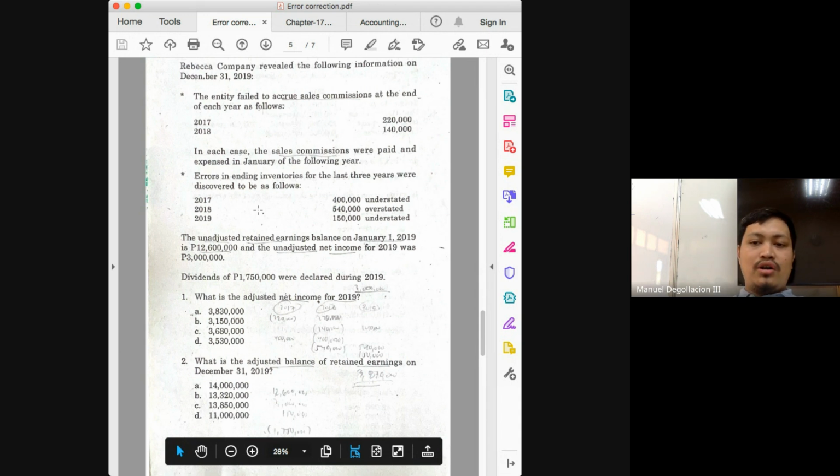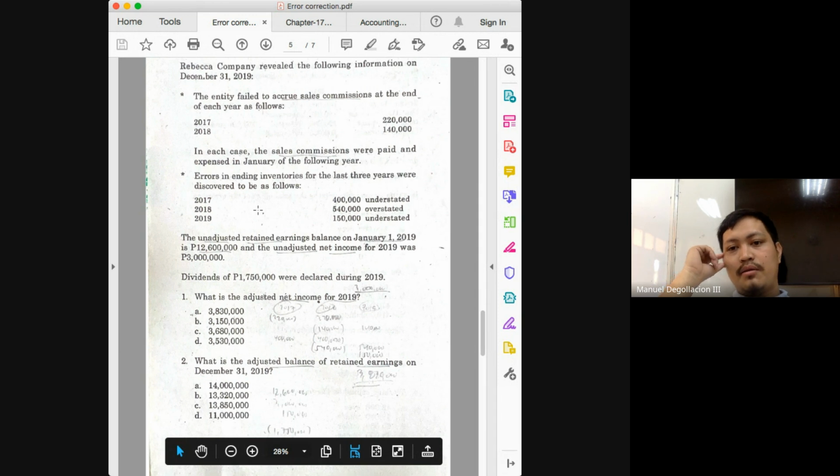The answer is no, because the 540,000 overstatement is relevant in 2019, not because it is the ending inventory, but this time it is our beginning inventory. And is beginning inventory part of your cost of goods sold computation? Yes, it's one of the first things you will have to take into account. Because what's the first step in solving for your cost of goods sold, class? You start with the beginning inventory and you add your net purchases to get your total goods available for sale.